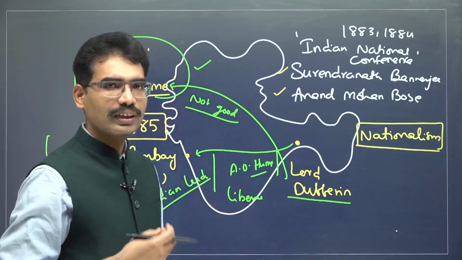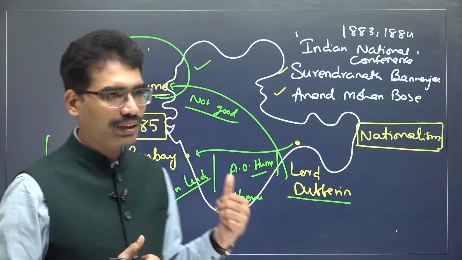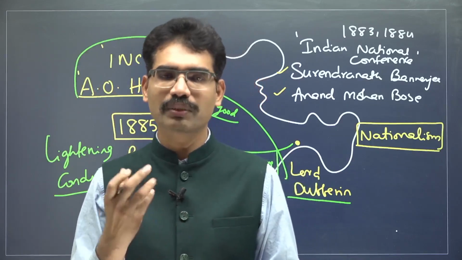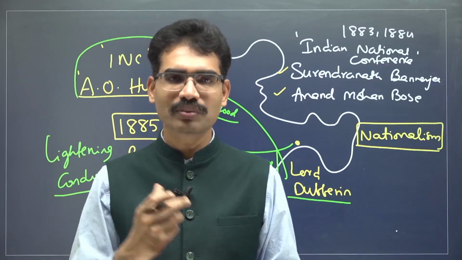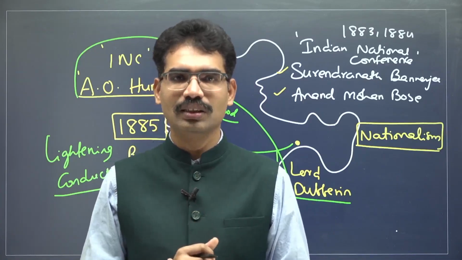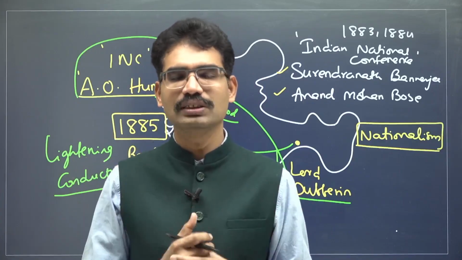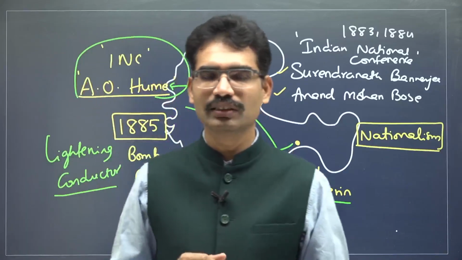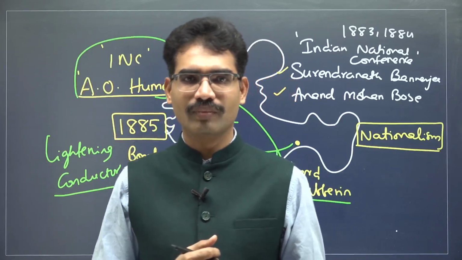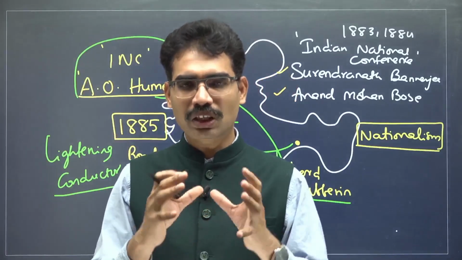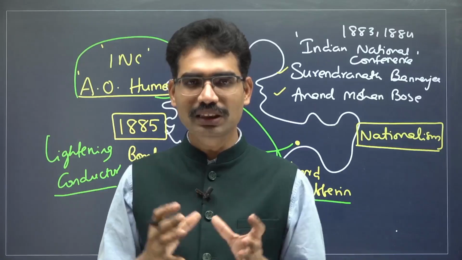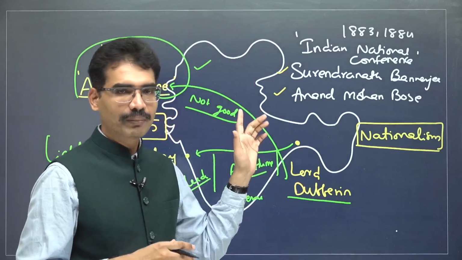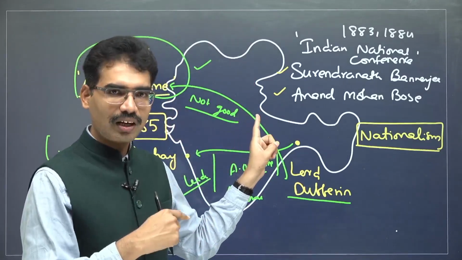It is not that every English person is very rigid. Already we have seen in the previous class various viceroys. Lord Ripon wanted to bring liberal reforms. He was very liberal in nature, and he is considered one of the most liberal viceroys India has ever seen. People like that exist because they come from a society where England is liberal in nature. But the cabinet, the British Parliament, the Crown, have a system that needs certain arrangements to extract revenue from India. But it doesn't mean everyone in England behaves like this.